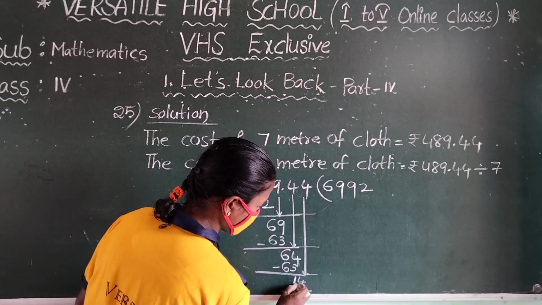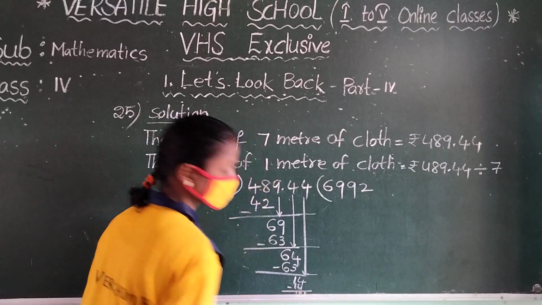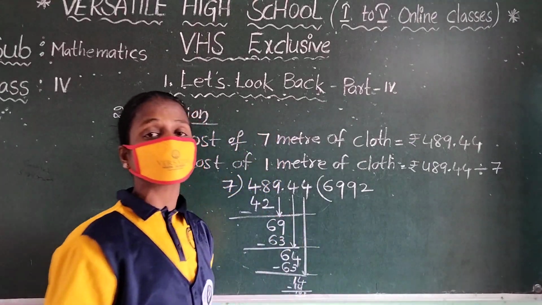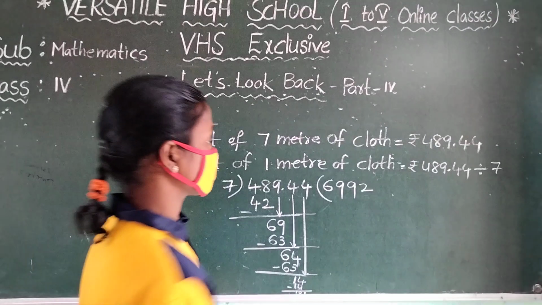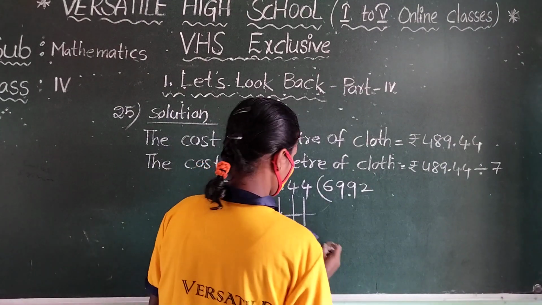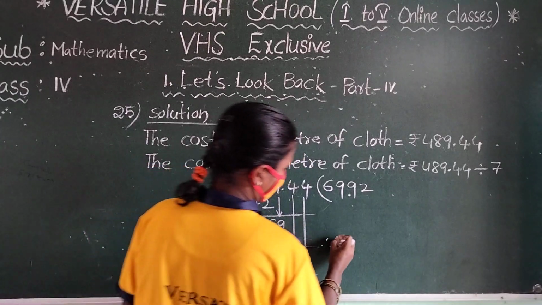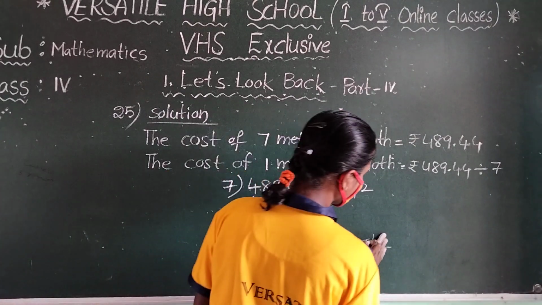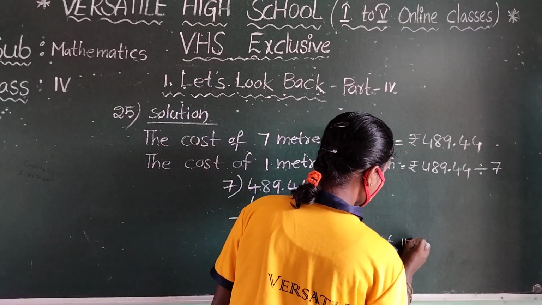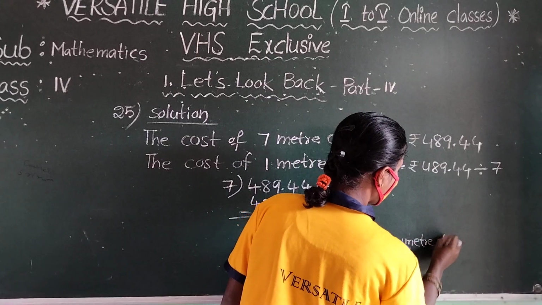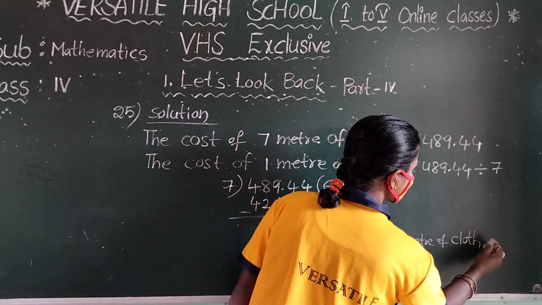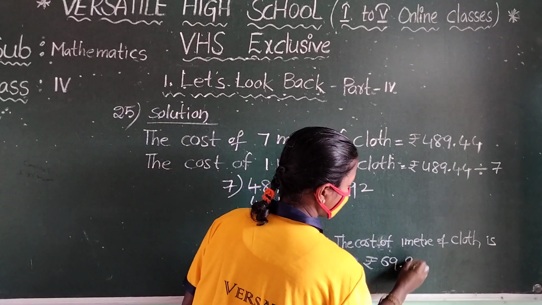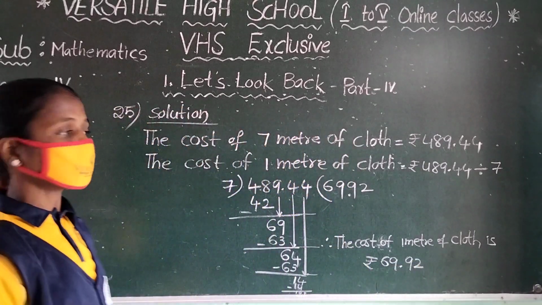What is the remainder here? 0. This is in rupees and paisa. So already you know that 1 rupee is equal to how many paisa? 100 paisa. You keep the dot here. Therefore, what do you write at the last? The cost of how many meters of cloth? 1 meter of cloth is how many rupees? 69 rupees 92 paisa. This is our answer.